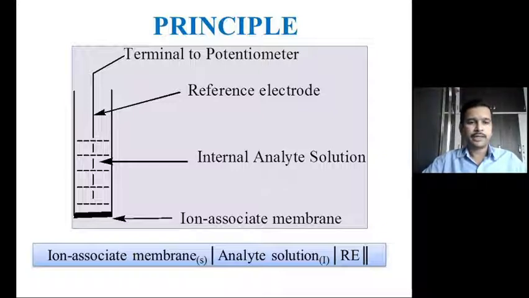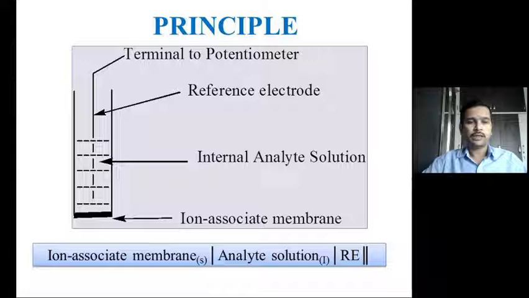So if you take a non-conducting tube and the constructed membrane is sealed into one end of the tube, this tube with the membrane will act as the body of the electrode. The tube is filled with the internal solution of the analyte, for which we are going to fabricate the membrane and determine the concentration, because these sensors are used for the potentiometric determination of the analyte. Into the internal solution, a reference electrode or a wire needs to be immersed, and that has to be connected to the terminal of the potentiometer.